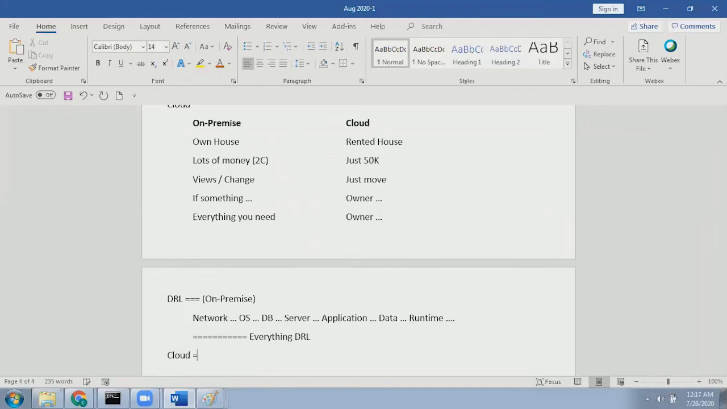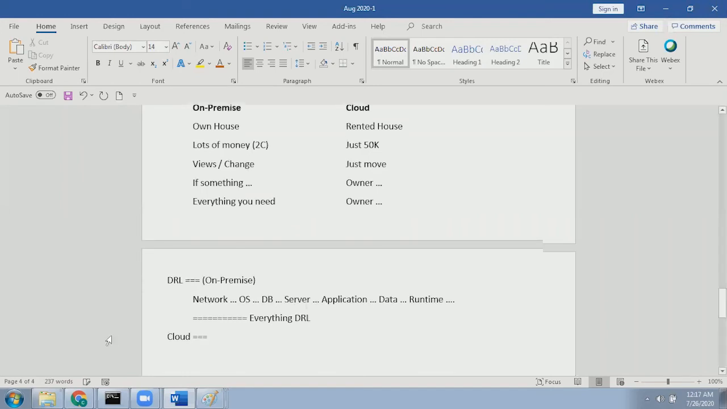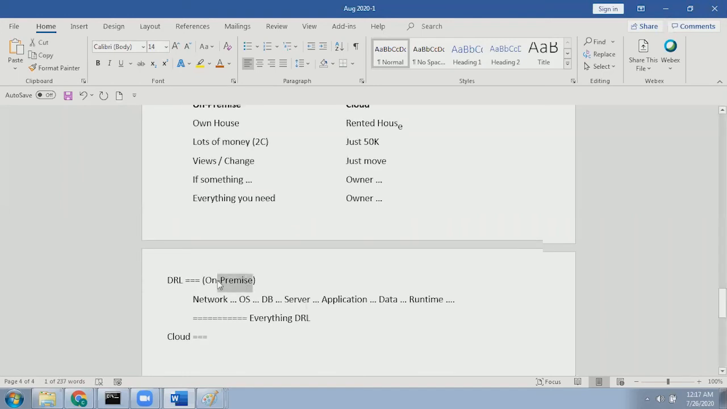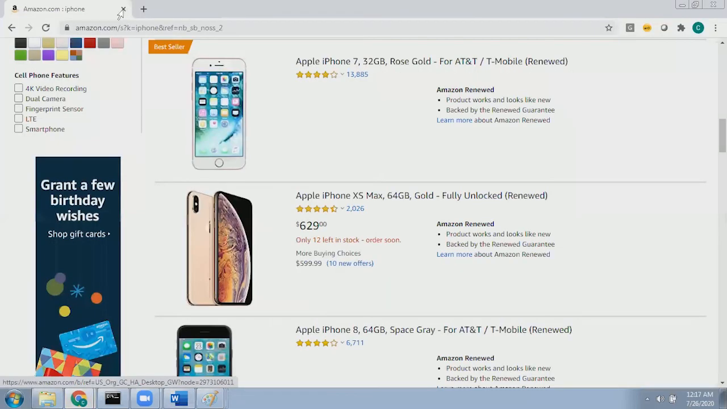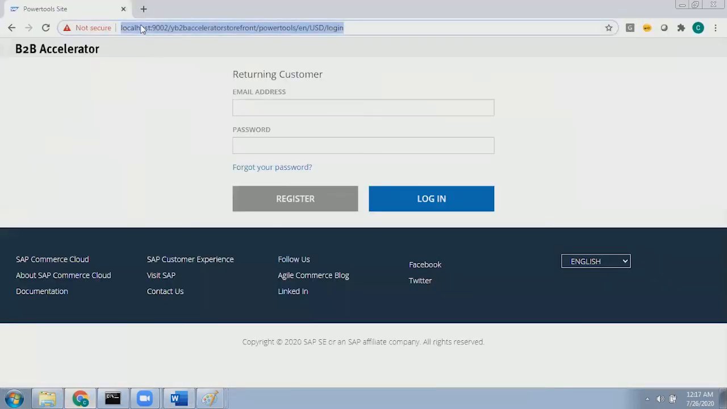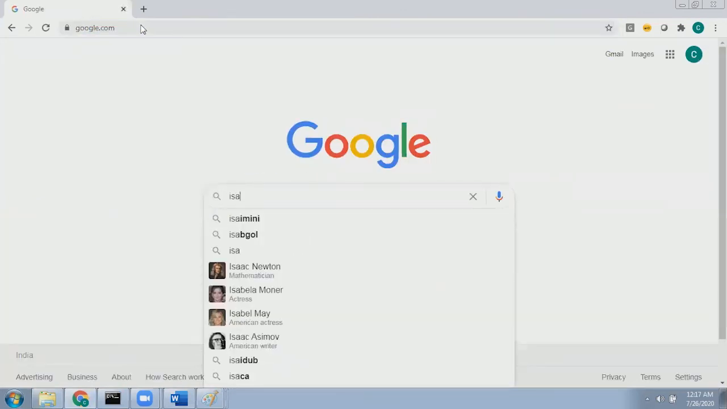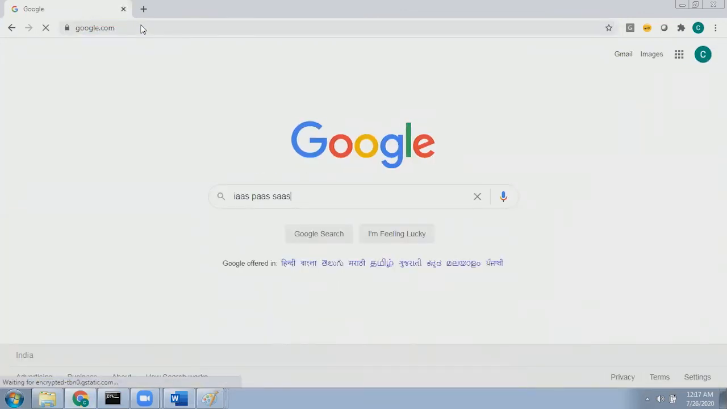Now, what about if I go to the cloud? Instead of on-premise, let's say Dr. Reddy's Lab decided to go with the cloud. There are three types of clouds available in the market: IaaS, PaaS, and SaaS. I will show you a simple diagram which will give lots of knowledge. Okay, I'll close this Amazon site now, not required. I'll go to google.com. So there is a nice diagram to understand this cloud.